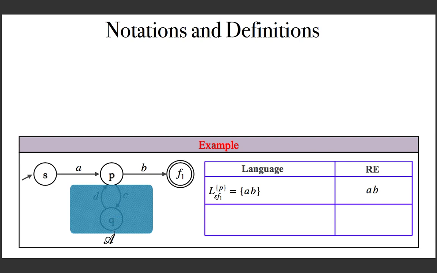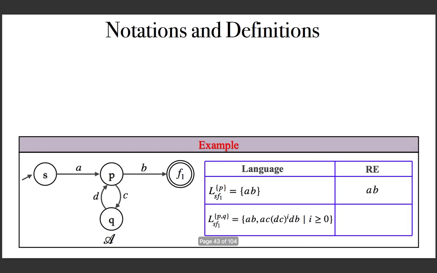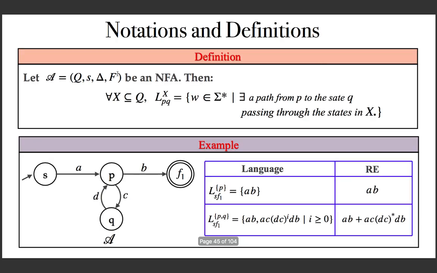And now if you allow P and Q as intermediate state, here you will get both P and Q, and these are the set of all strings. You can get AB, or AC, then DC any number of times followed by DB, and that's it. And here is the corresponding regular expression. And now you can introduce this notation formally.